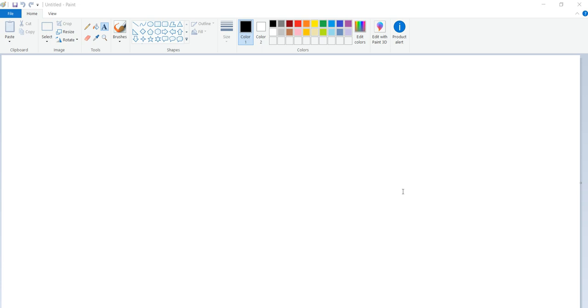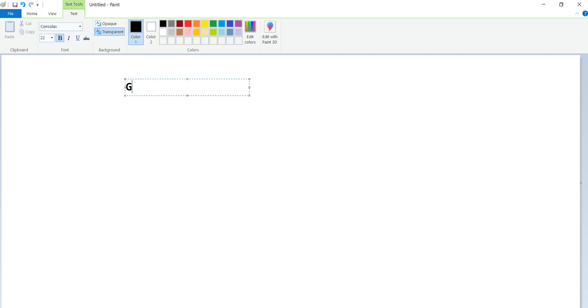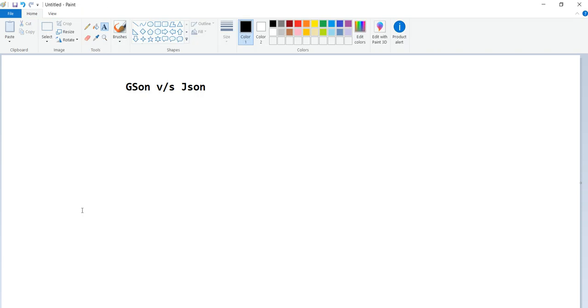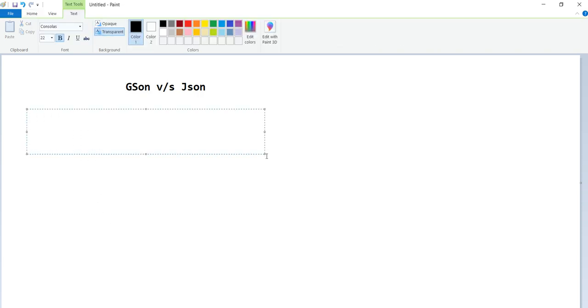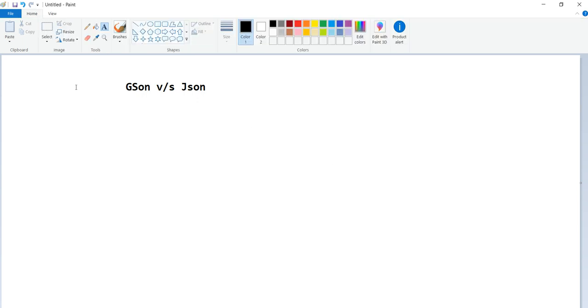In this tutorial, I want to cover JSON versus JSON. What is the difference between them? We'll see this because nowadays in Android we are mostly using Retrofit. If it is Retrofit, we are using this one only. But why? There are a few differences between these two. What are those? We can discuss in detail here.